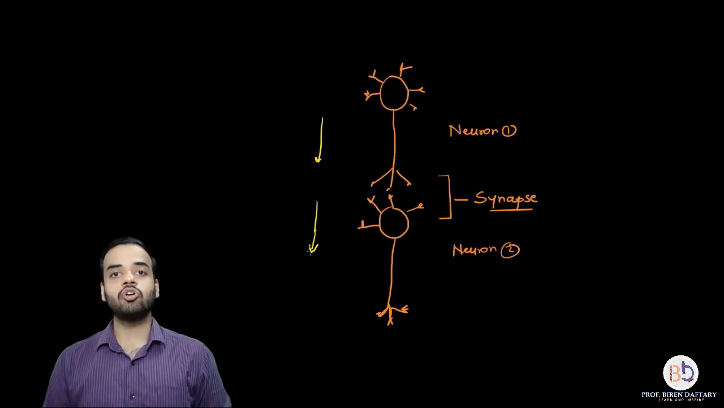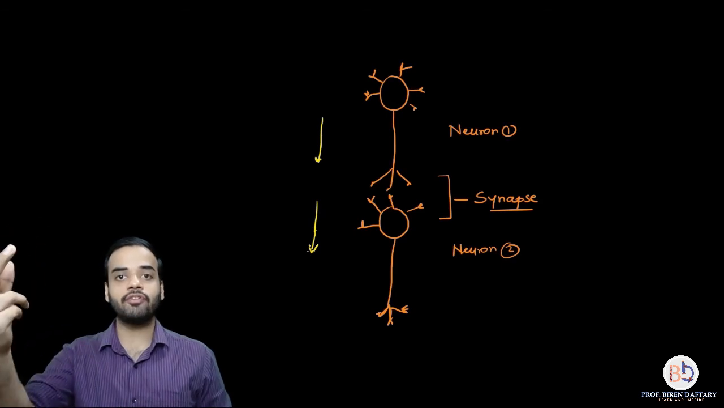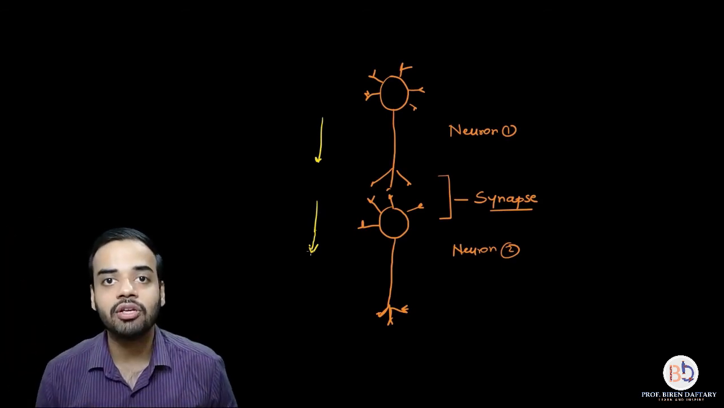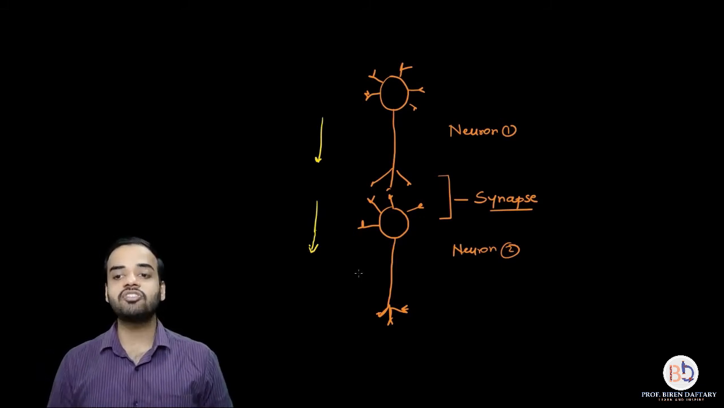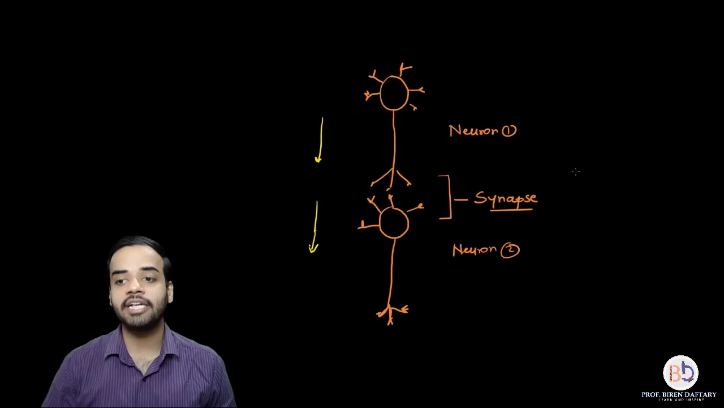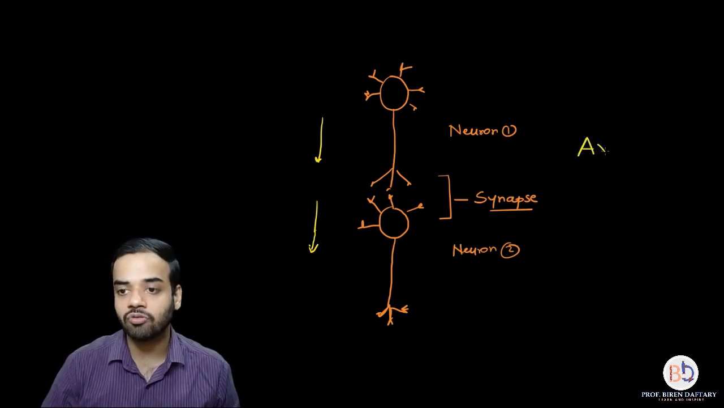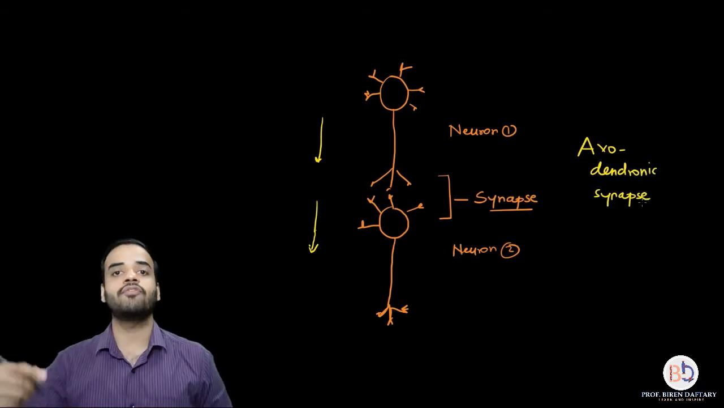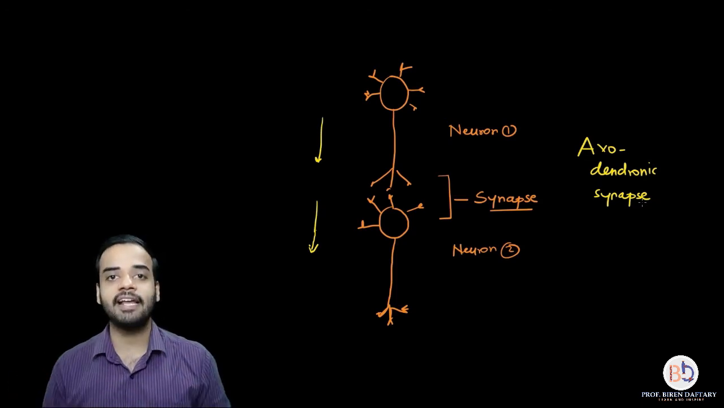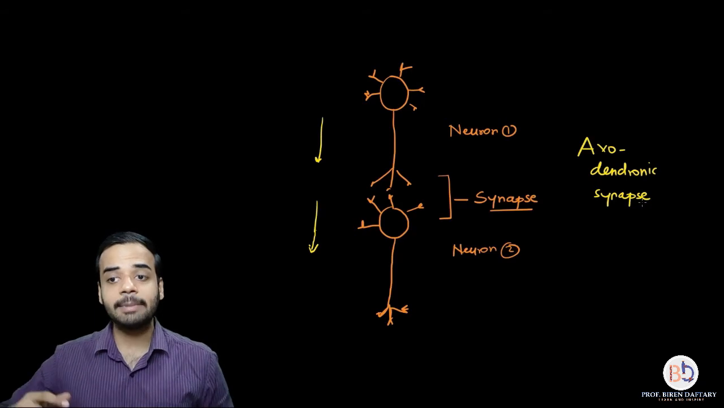Correct? So which parts of both the neurons are involved in the synapse? The axon of the first neuron and the dendron of the second neuron. So such a type of synapse is called as axodendronic synapse. Let me write it down over here. This is an example of axodendronic synapse, right? So that means axon of the first neuron combines with the dendron of the next neuron to produce a synapse, and the impulse is transmitted. Such a synapse is called axodendronic. Very simple. There are other types of synapse.